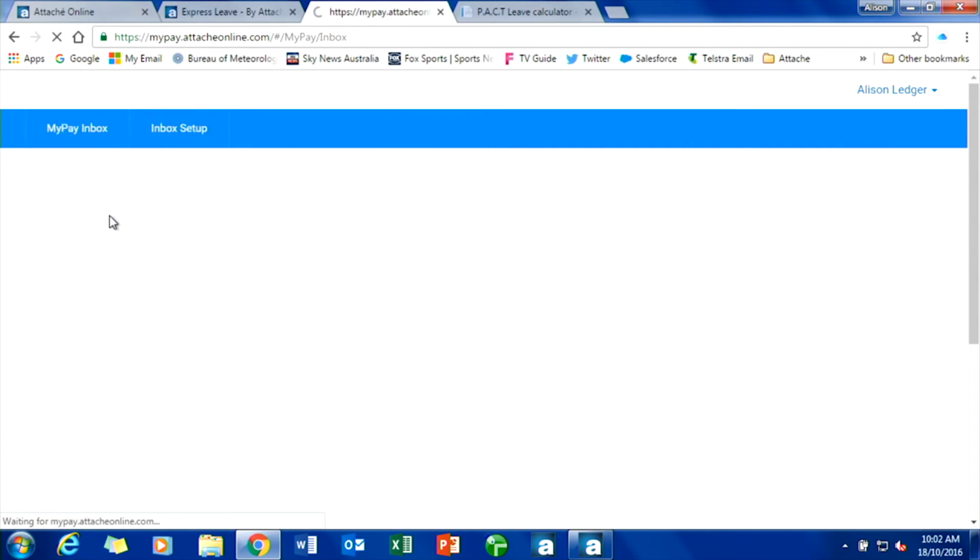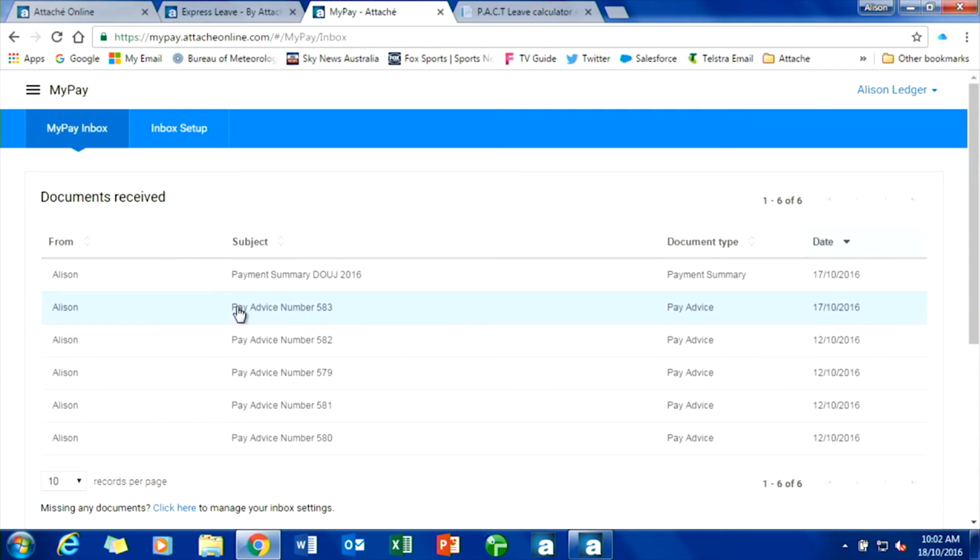So I'm going into Mypay here, and as you can see straight away here, I've got all my pay advices. Now, Alison and I worked to create the sample data yesterday to make sure that it was as up to date as it possibly could be. So you can see here I do have pay advices, but they only go back to the 12th of October. If I logged into my own personal email address, I have my pay advices there at this stage for the whole 6 years, 7 years that I've been working at Attaché or been back at Attaché. So it maintains all that history.